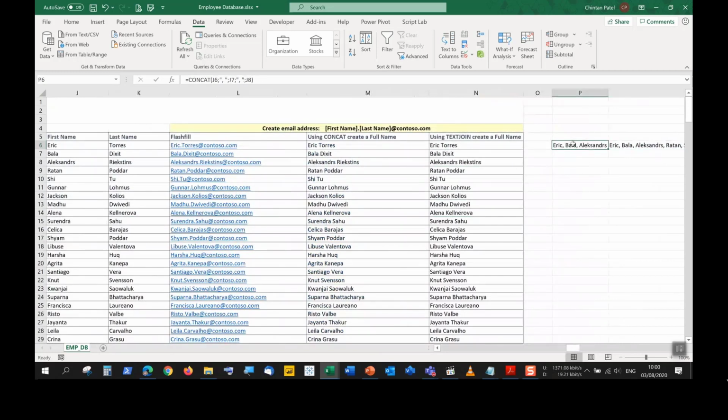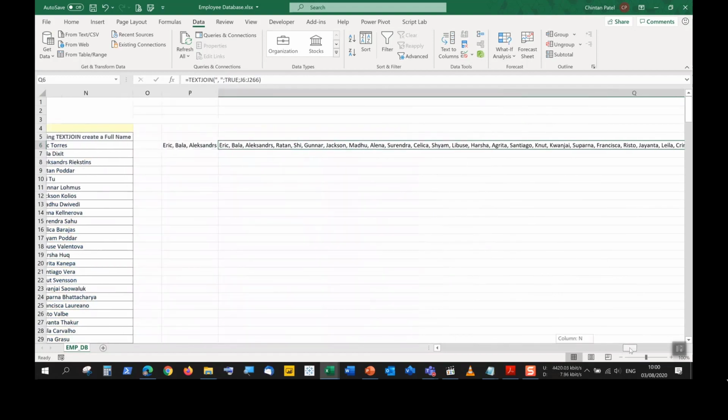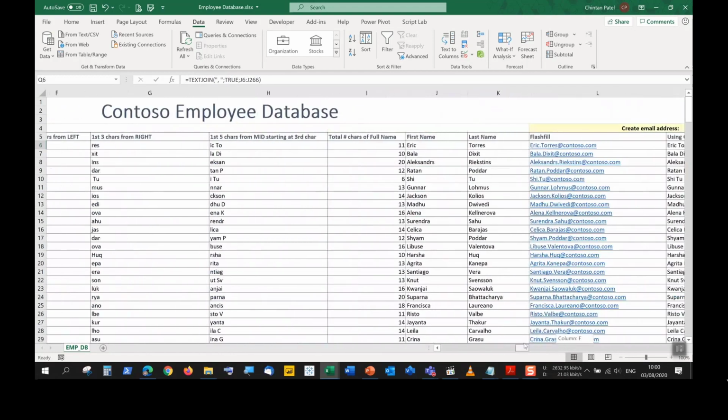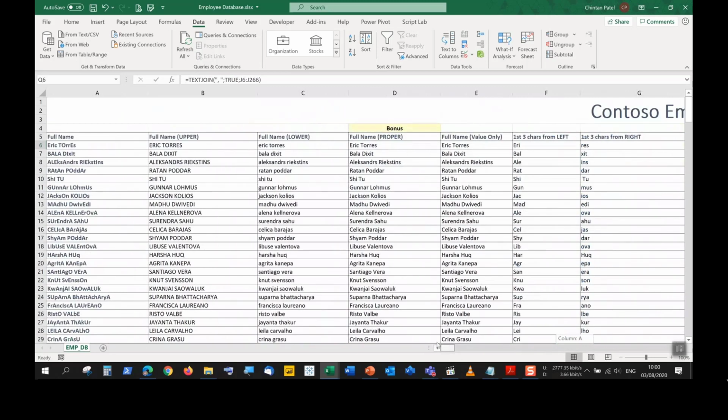Right. So you really don't want to be using concat for that. You want to rather be using text join if we want to achieve something like this. All right, but for the sake of the exam, we just need to know your upper, proper, so upper and lower. Proper does not get tested, but you never know. It's a good idea that you know it. It's part of the same category of text functions here.